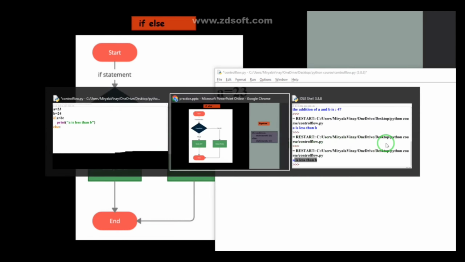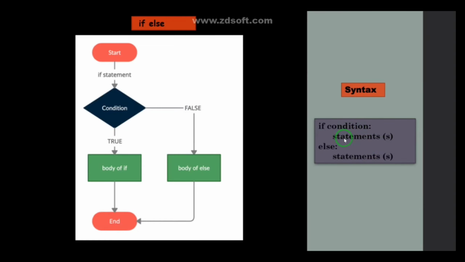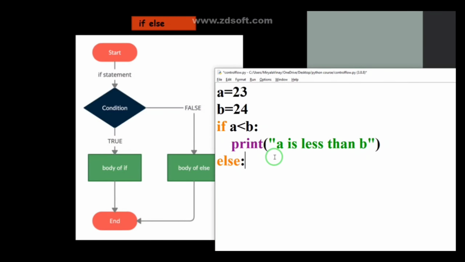As you can see, I have mentioned the syntax here also: if condition and statement, else condition and statement. If the if condition is true, then this statement will execute, guys. And if this condition is false, automatically the cursor will enter the else block, and these statements will be executed.